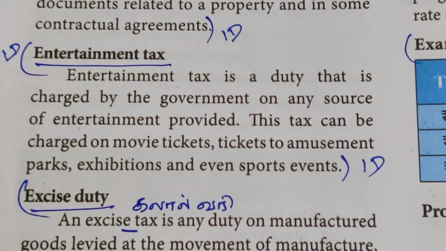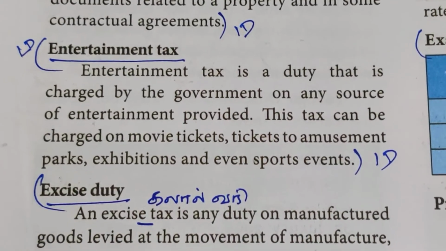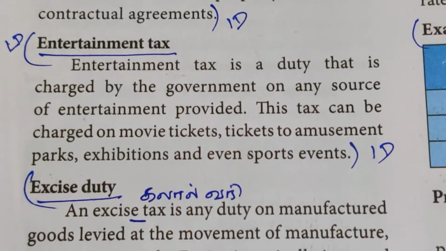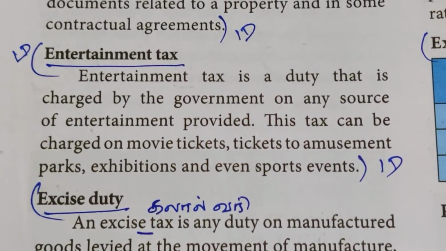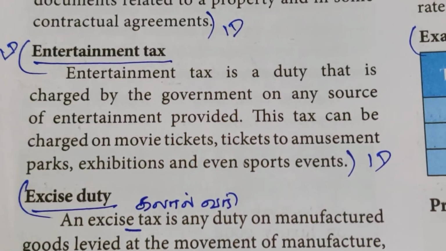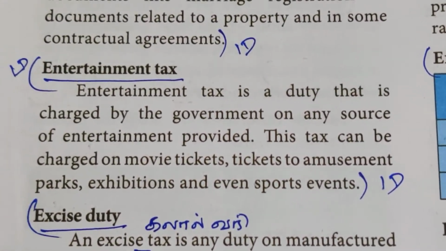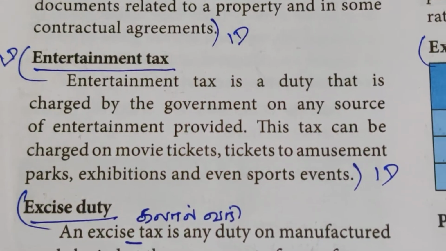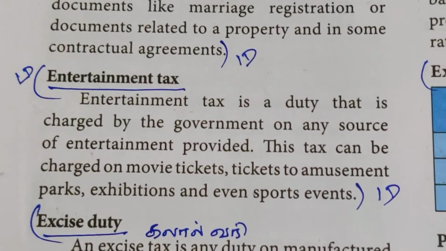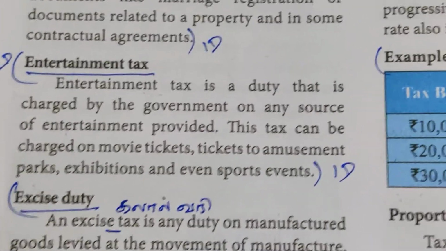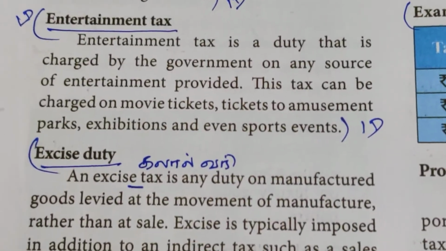Entertainment tax. There is a duty that is charged by the government on any source of entertainment provided. So this tax can be charged on movie tickets, tickets to amusement parks, exhibitions, and even sports events. You know very well how much the government is charging even for the entertainment tax.